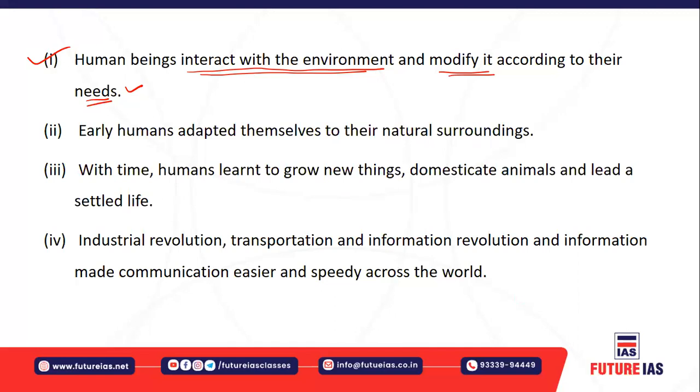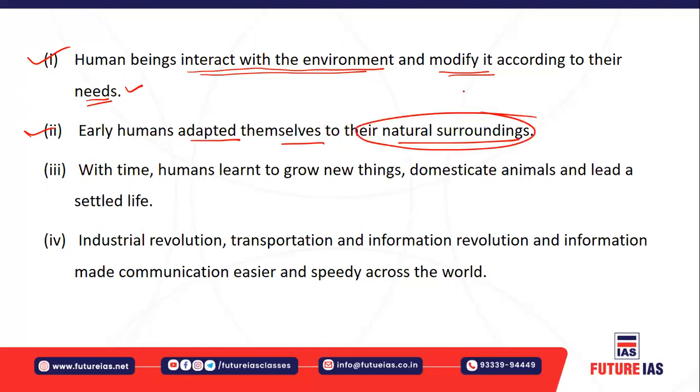So the different types of pollution which we are facing are because the human has caused a severe imbalance in the human-environment relationship. Next is every human adapted themselves to their natural environment, right?